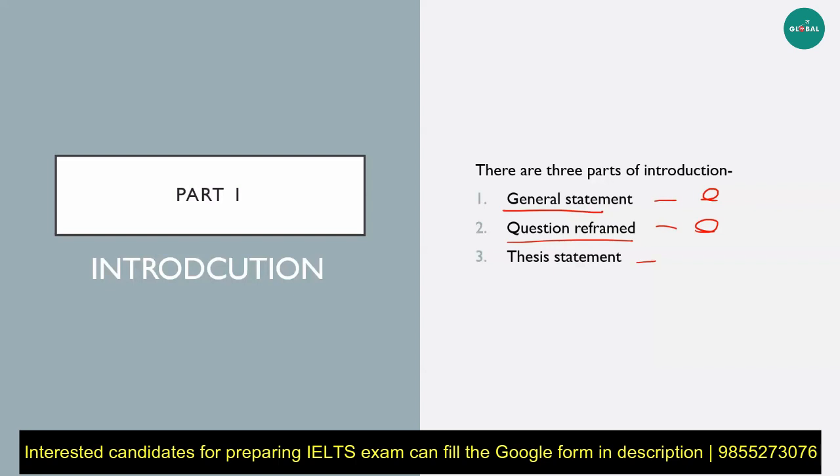You can write it in any way. You can say many people opine that homeschooling is outdated and should not be considered as a better mode of education in this era, or something like that. Anything would work. Just do not use the same exact words that were there in the question, because that would give a bad impression. You always need to reframe a sentence in one way or other and then add it after a general statement. What we will do is that your general statement will brief upon the topic. Your question reframe will tell us about the question.